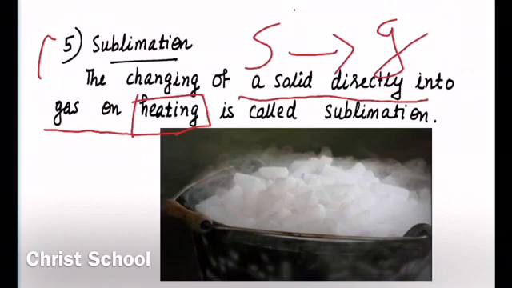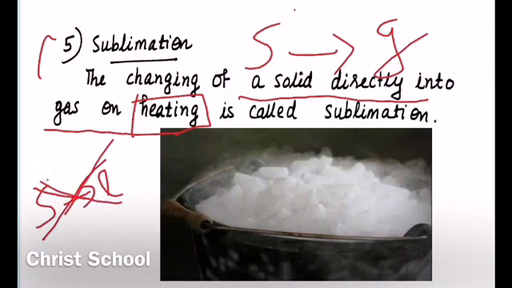So we studied about melting. In melting we have seen that when you heat the solid, it changes into liquid. This is called melting. But there are some solids that do not undergo melting. That means when we heat them, when they get sufficient heat, they will not become liquid state.